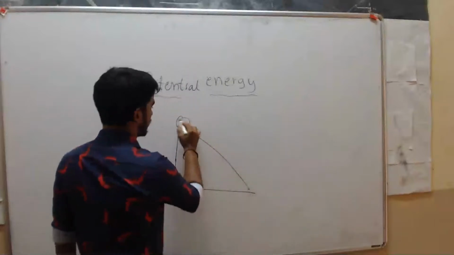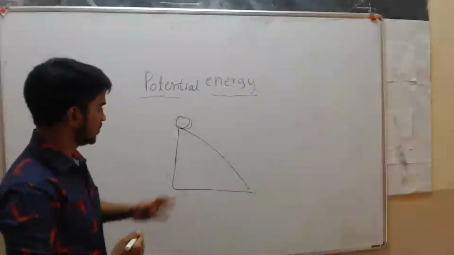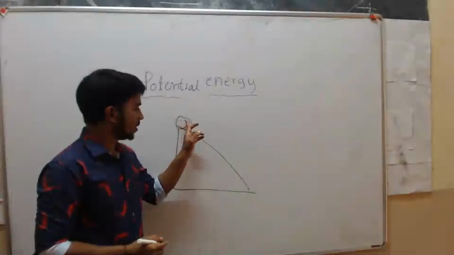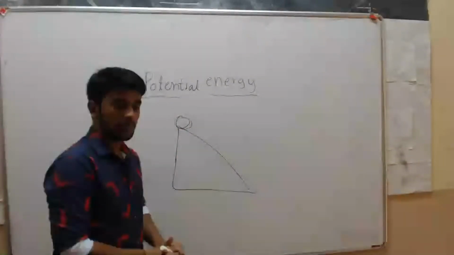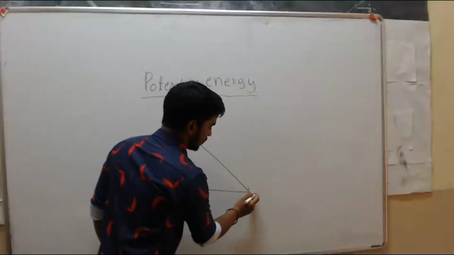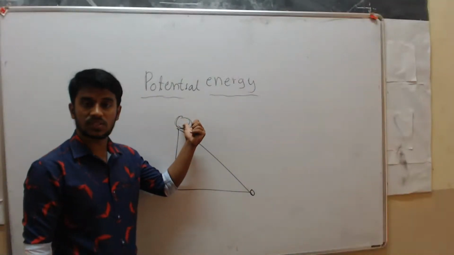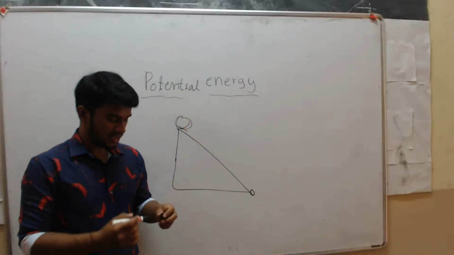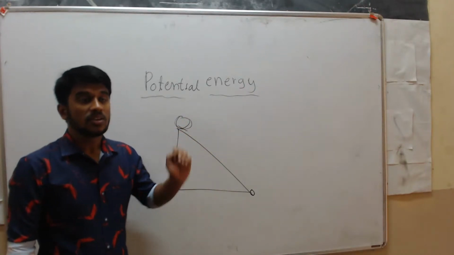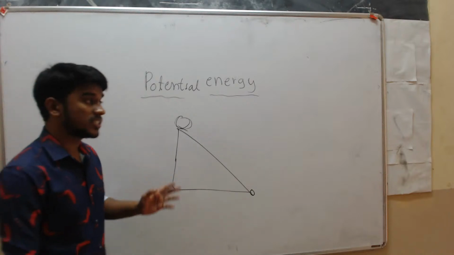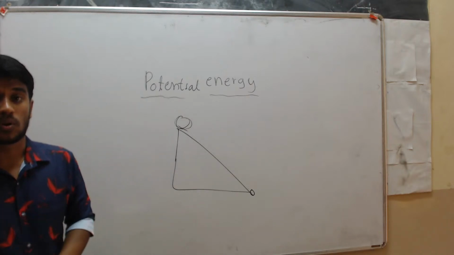So now take one stone here. If you drop one stone from this height, from this position, it will fall down with a huge amount of velocity, right? But if you drop this stone from here, the velocity is very less, but when you drop the object from here, in this case the velocity is more. Why? Because you are dropping this ball from a certain height. So potential energy means what? The energy possessed by an object due to its position is called potential energy.